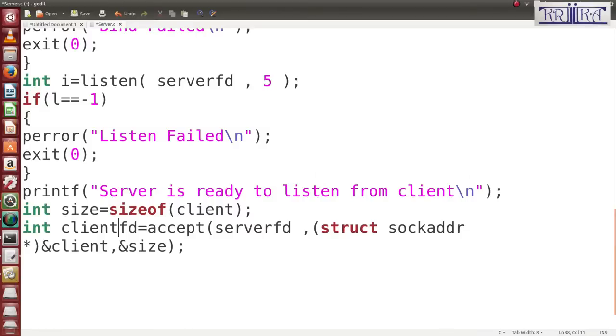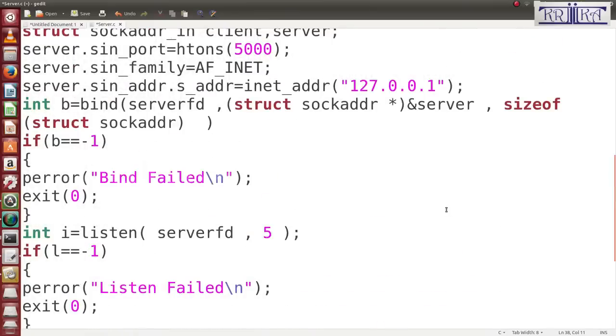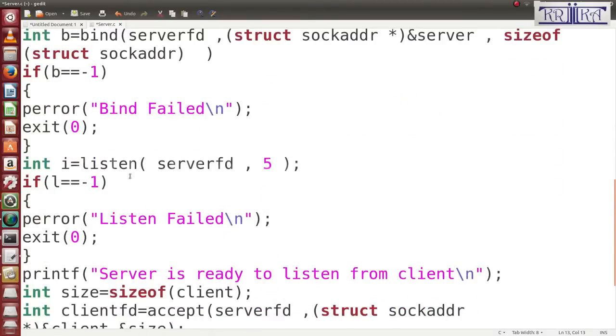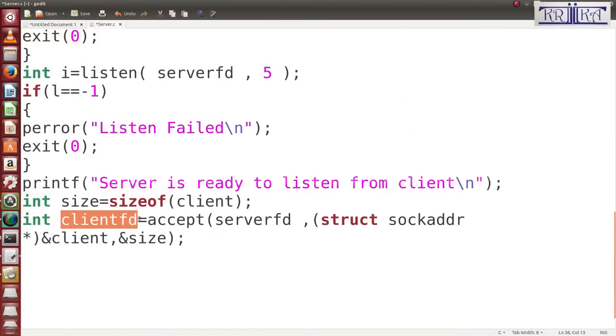So remember one thing: in every server program, two types of FD are created. First is the server FD, second is the client FD. The client FD is returned by the accept function.